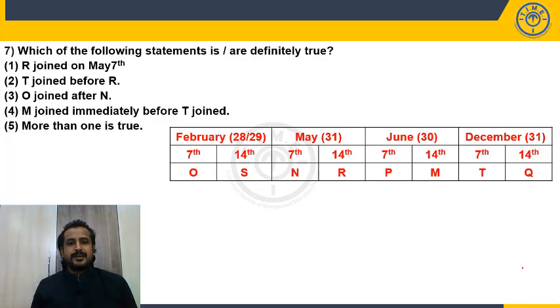Which of the following statements is definitely true? O joined on May 7th? No. T joined before O? No. T joined after O? O joined after N? No. O joined before N. M joined immediately before T? Yes. So what is my answer? Fourth option. Even the fifth option, more than one of the above is true, but already I have checked the previous 4 options. So the only possibility is choice 4. So my answer is choice 4.